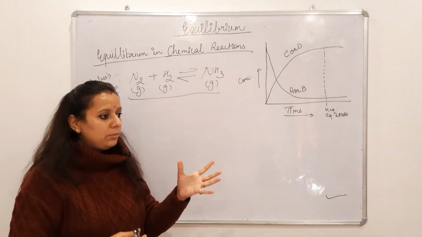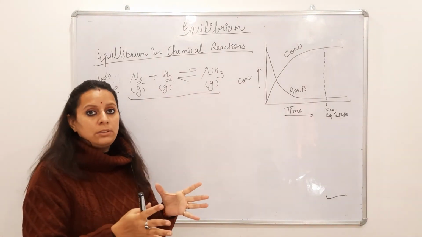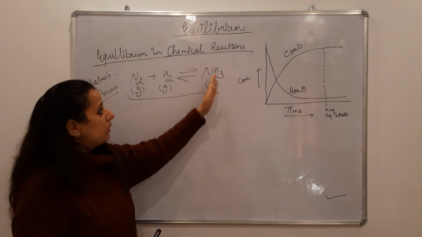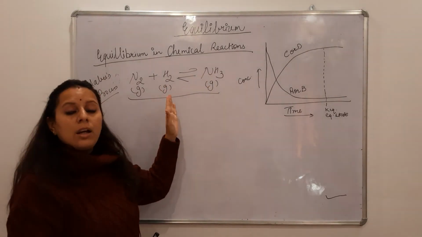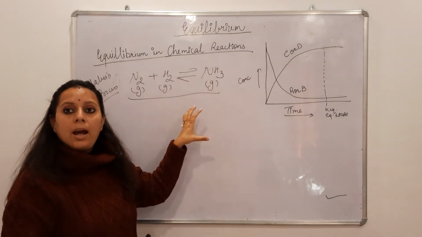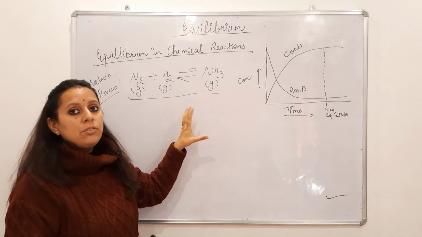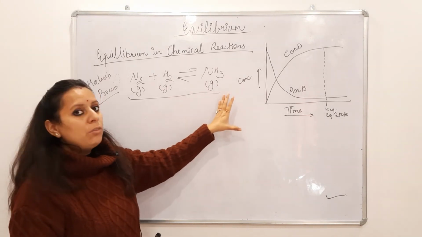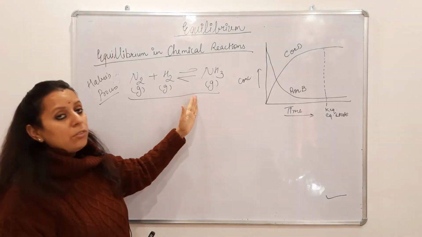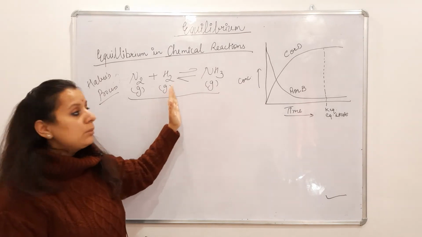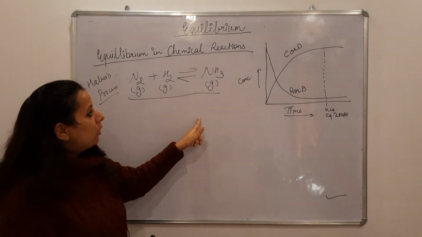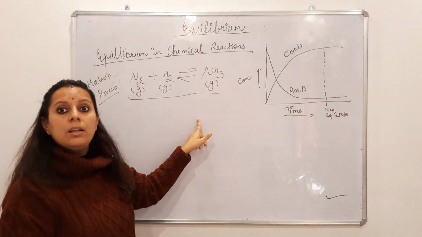When you use mass spectrometry you will observe the masses, and you will see that the amount of ammonia and the amount of nitrogen and hydrogen is almost the same. This means equilibrium has been attained, because if there were no equilibrium then the amount of ammonia would be larger, as products would be in larger quantity compared to reactants. But the amount of forward is equal to the amount of backward, that means masses on both sides will be the same. So in this example you can also notice the very important concept of chemical equilibrium.